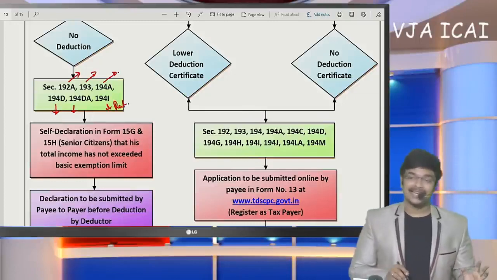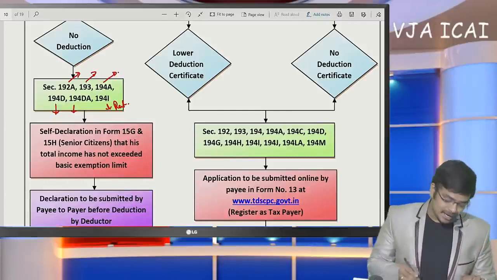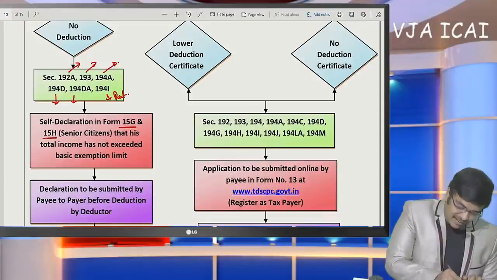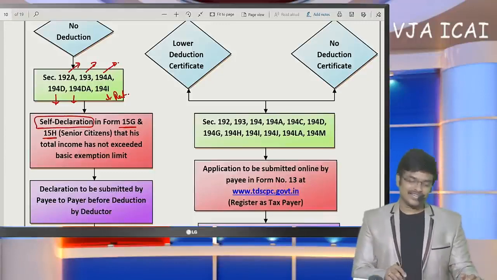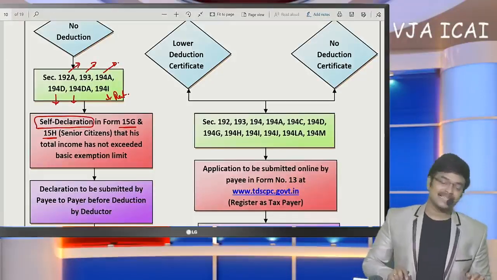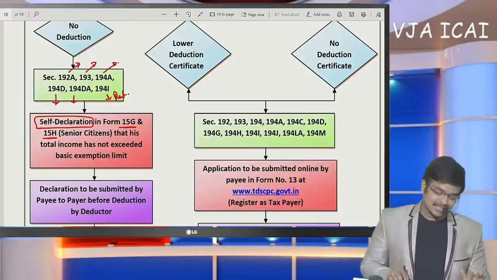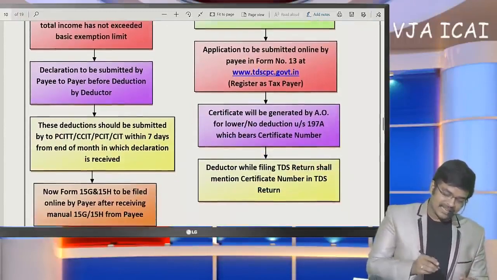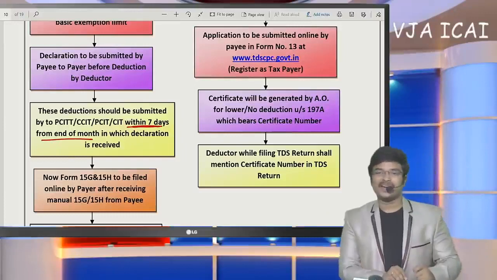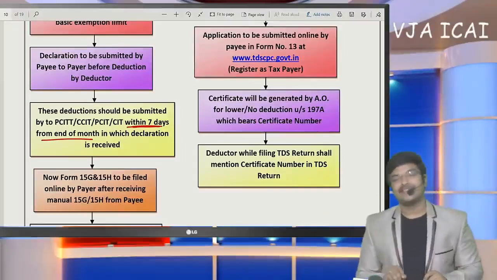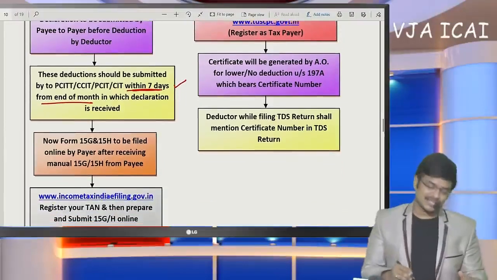For all these sections, the payee, that means the person who is going to receive the consideration, if he submits 15G and 15H self-declaration, in such a case, we need not deduct TDS, but this self-declaration should be submitted within 7 days from the end of the month. If today I receive those self-declarations in form 15G and 15H, by next month 7th I need to submit to our jurisdictional office.